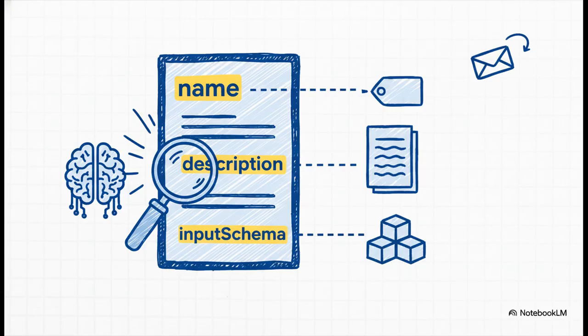It's basically the API contract for your AI. Okay, let's make this real with an example. What you're seeing here is the complete tool contract for a function called send email. This whole block of code is what the AI model is going to use to figure out how to call your tool the right way. Now, let's zoom in on the most important piece, the input schema.